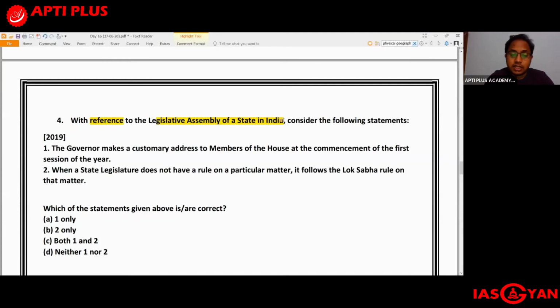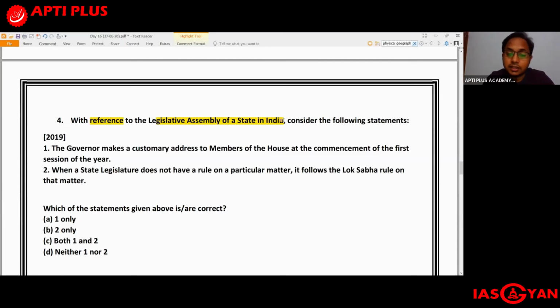The second statement: when a state legislature does not have a rule on a particular matter, it follows the Lok Sabha rule on that matter. Is that correct? The answer is no. That is because under, I think, Article 208, when a state legislature does not have a rule on a particular matter, then whatever rule was already existing prior to the adoption of the constitution in that particular province, in that particular state, will continue.